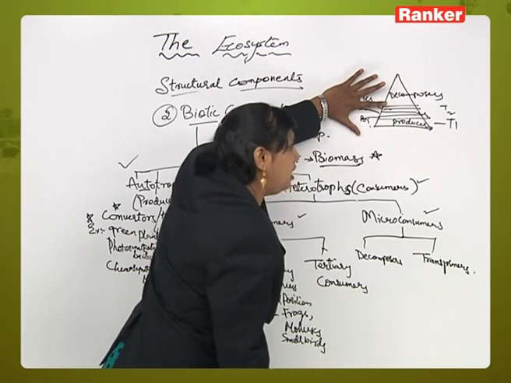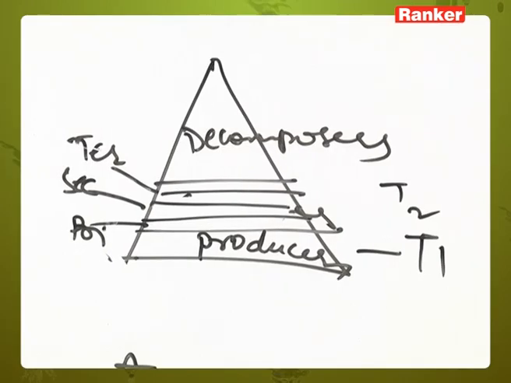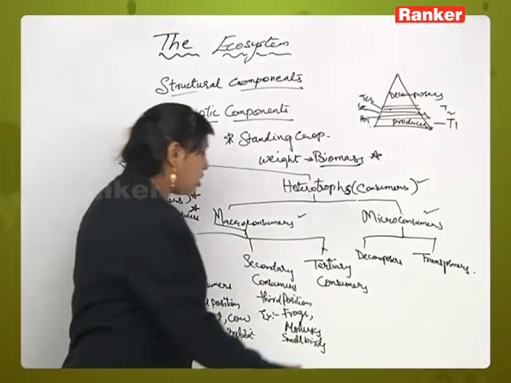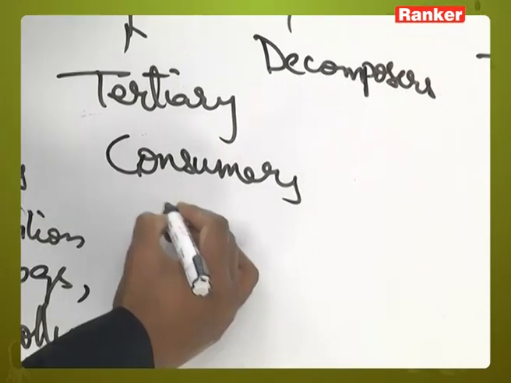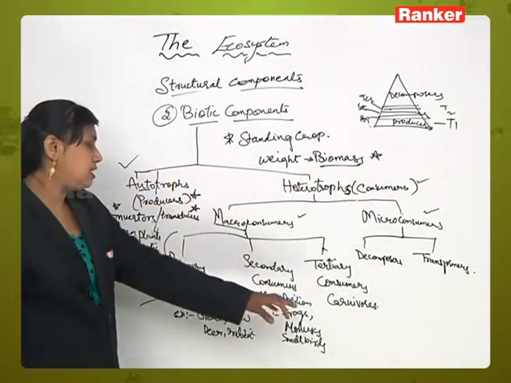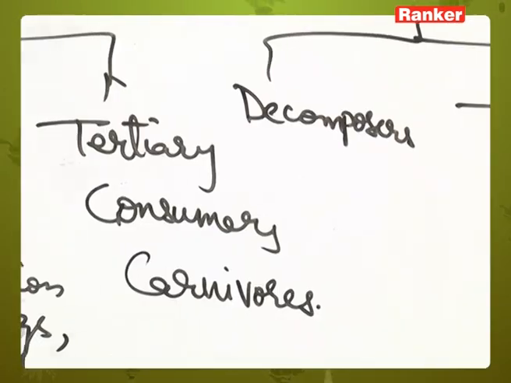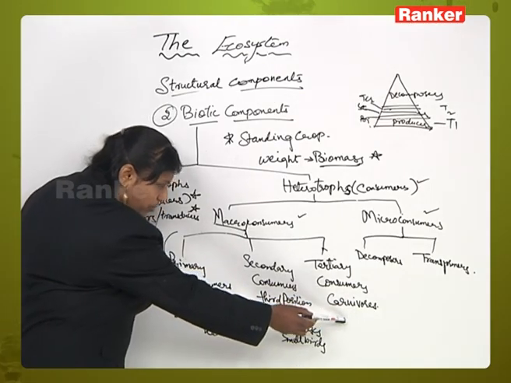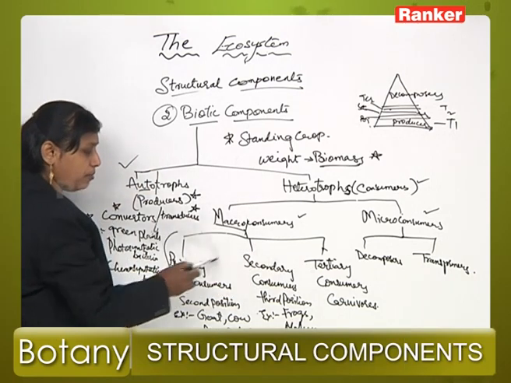Okay. Now, the third type of consumer is the tertiary consumer. These are called carnivores, and these tertiary consumers get their food material by consuming both the primary and secondary consumers.